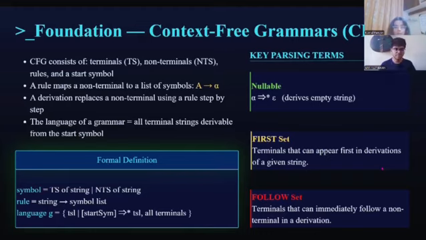Three key concepts flow from CFGs that the paper formally defines. First, nullable. A sequence of symbols is nullable if it can derive the empty string, written as alpha derives epsilon. Second, the first set. The set of terminals that can appear at the beginning of strings derivable from a symbol. And third, the follow set. Terminals that can immediately follow a non-terminal in any derivation. These three, nullable, first, and follow, are critical because they are used later to build the SLR parsing tables.